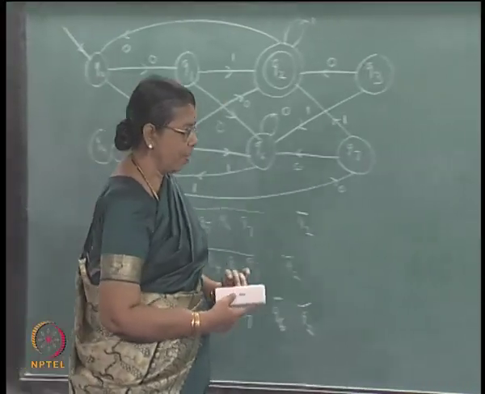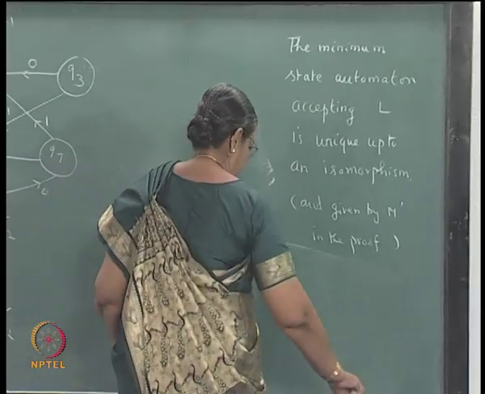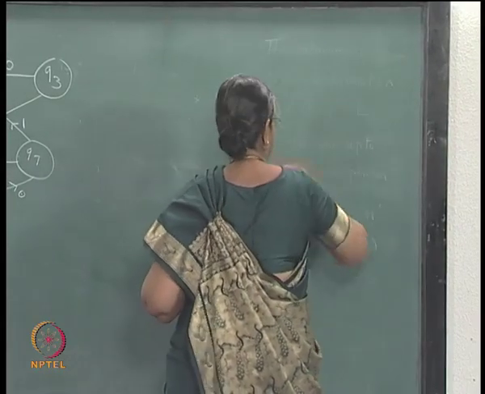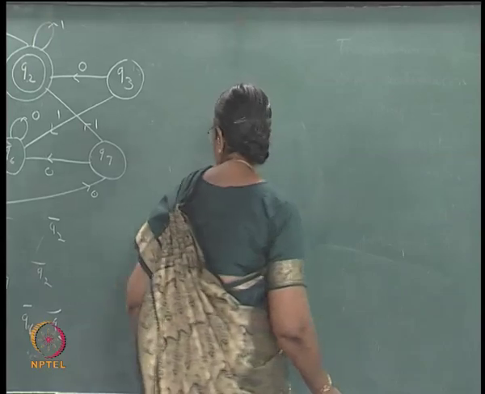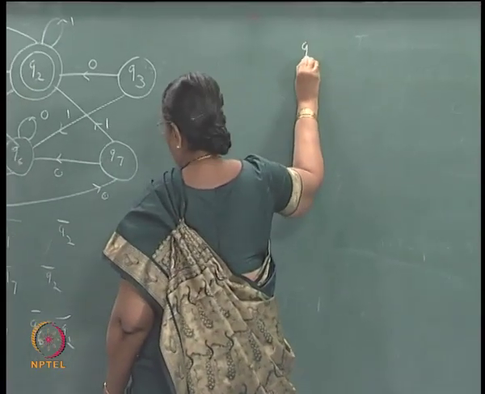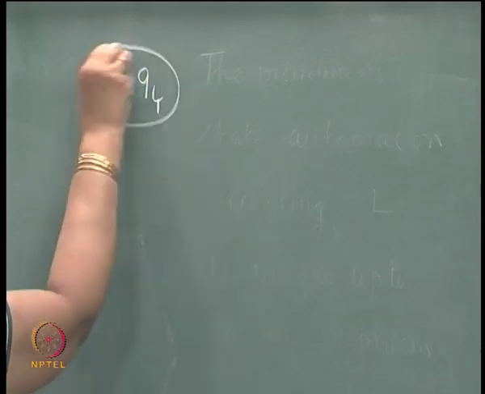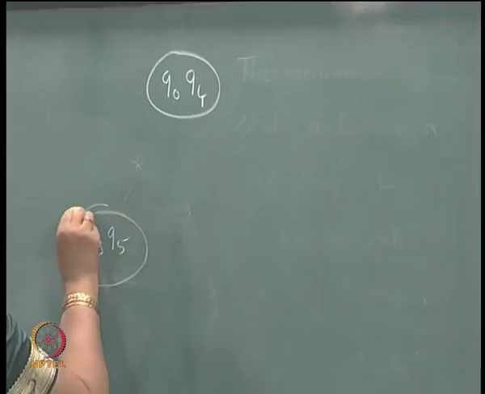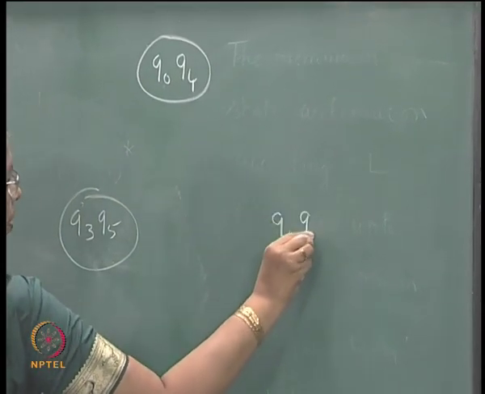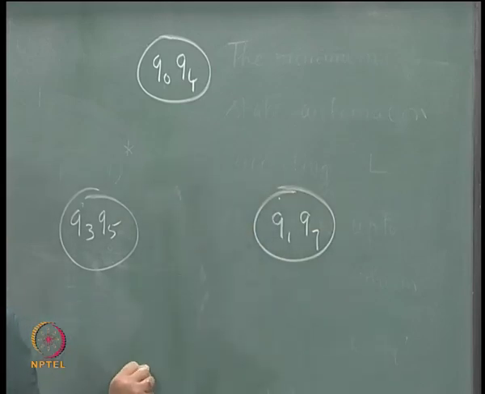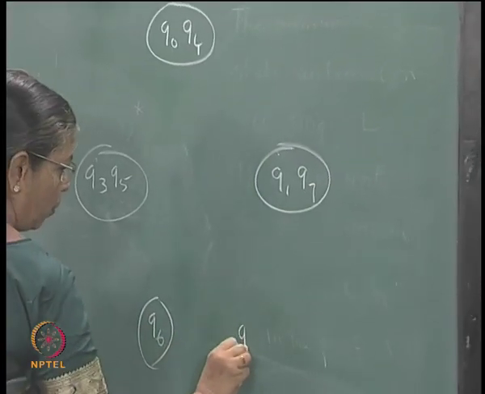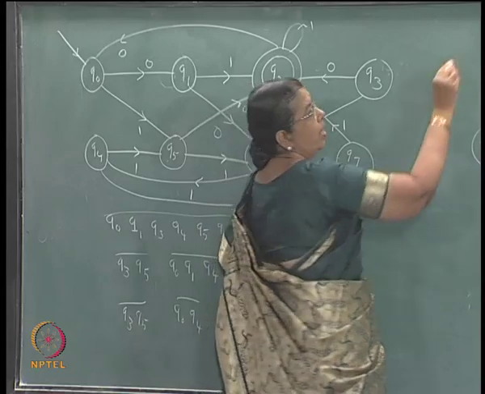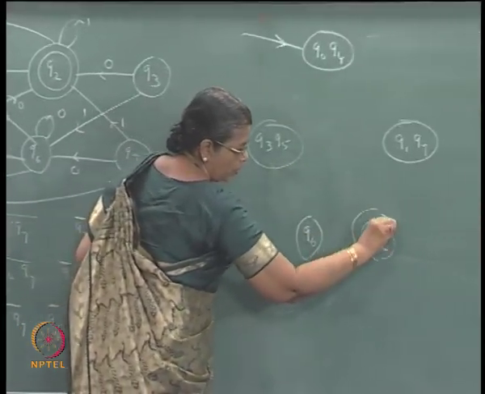If you draw the diagram for the minimum state automaton, Q0, Q4 will be one state, Q3, Q5 will be one state, Q1, Q7 will be one state, Q6 will be one state, Q2 will be one state. Which will be the initial state? The one to which Q0 belongs. So this is the initial state, Q2 is the only final state.